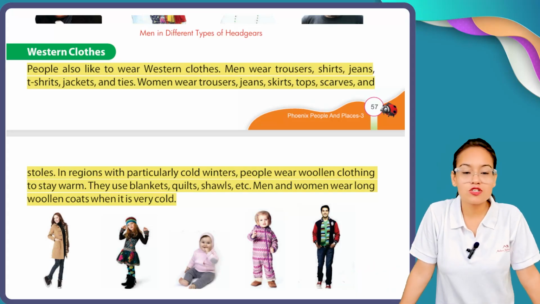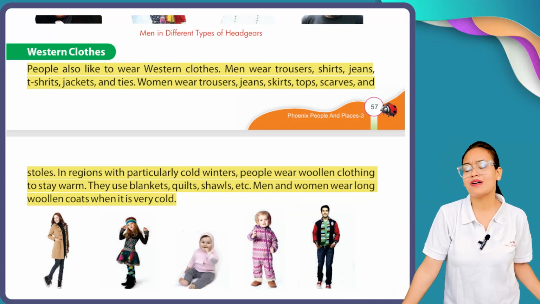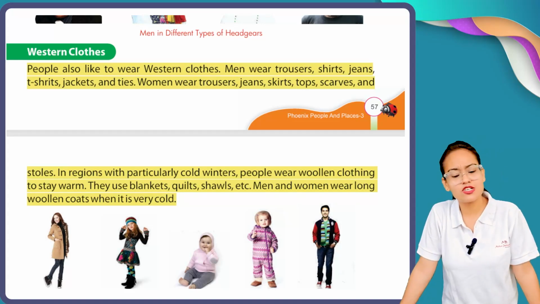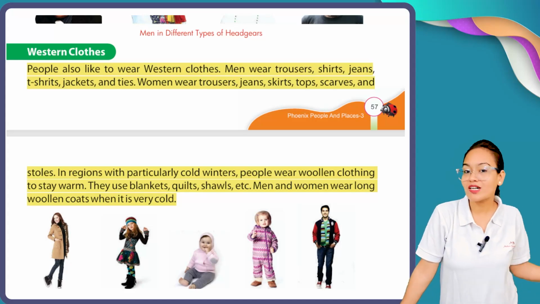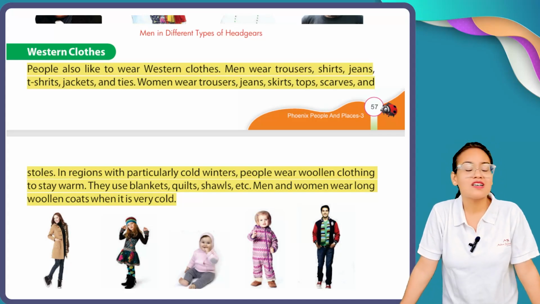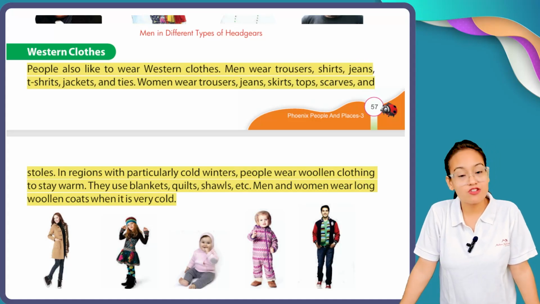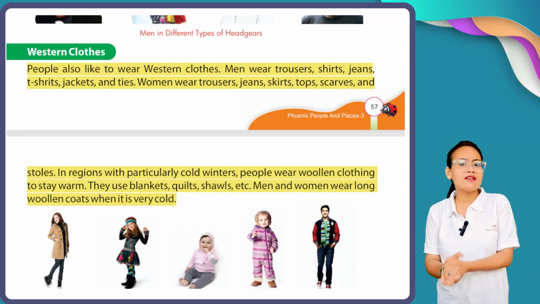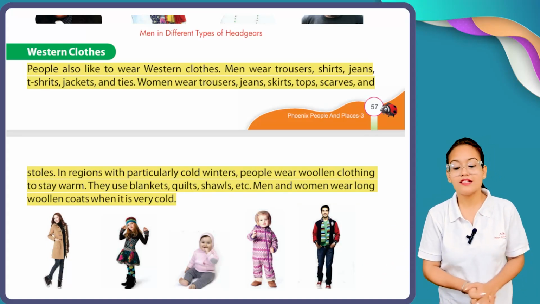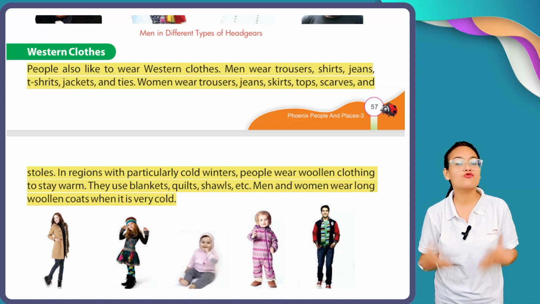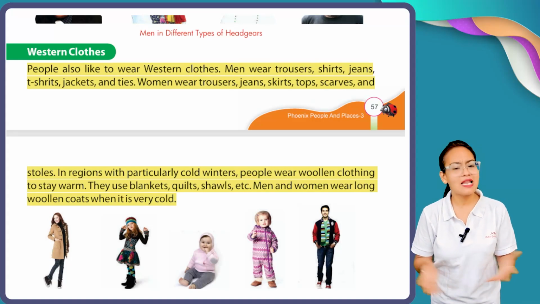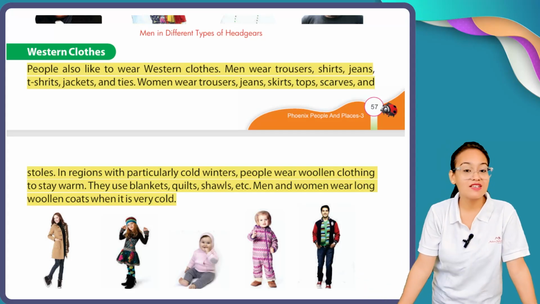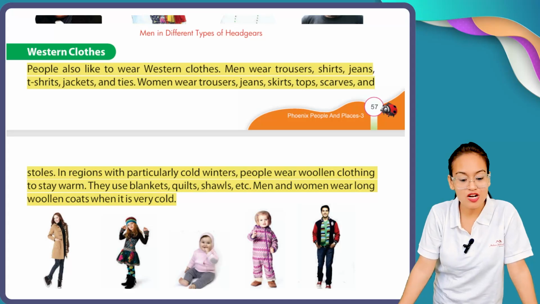So, we Indians also wear Western clothes. For example, men wear trousers, shirts, jeans, t-shirts, jackets and ties. On the other hand, women wear tops, t-shirts, shirts, trousers, skirts, scarves. And the men and women living in colder regions wear woolen clothes to keep themselves warm. Like what kind of woolen clothes? They use blankets, quilts, shawls, etc.